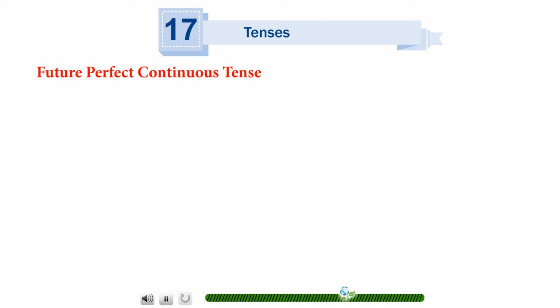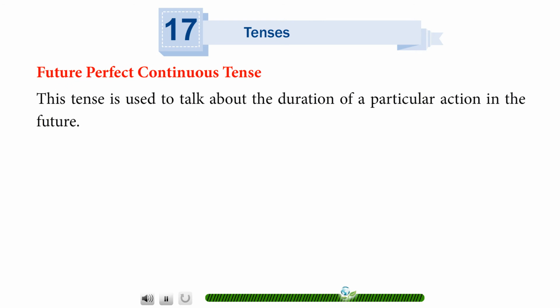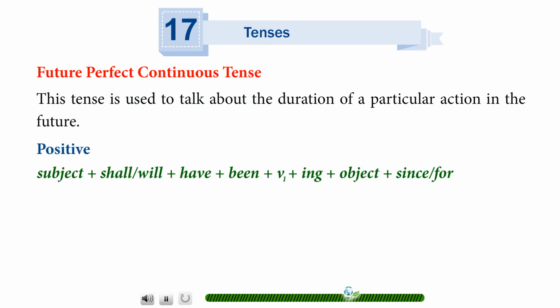Future perfect continuous tense. This tense is used to talk about the duration of a particular action in the future. Positive. Subject plus shall or will plus have plus been plus V1 plus ing plus object plus since or for.